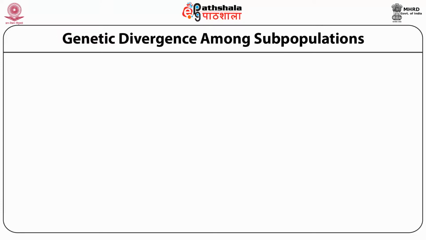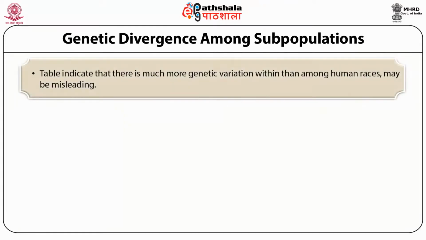Further, the data presented in the table indicate that there is much more genetic variation within than among human races.